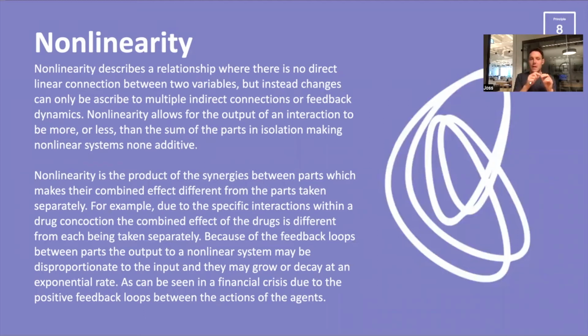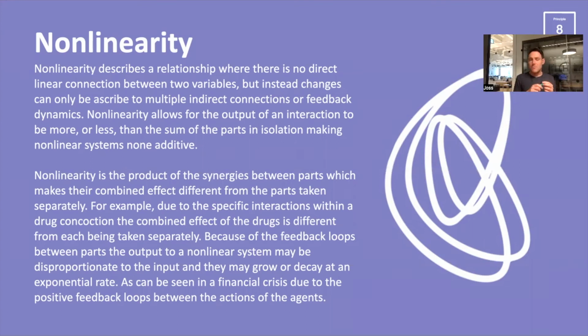That one event is driving a positive feedback loop that's amplifying across the system as other banks get into distress and depositors take their money out, and that drives insecurity and lack of trust in the system, and so on and so forth. That amplifies itself so that traders don't want to trade, banks don't want to exchange, people want to take their money out. And ultimately, the output to that system could be radically disproportionate from the input.